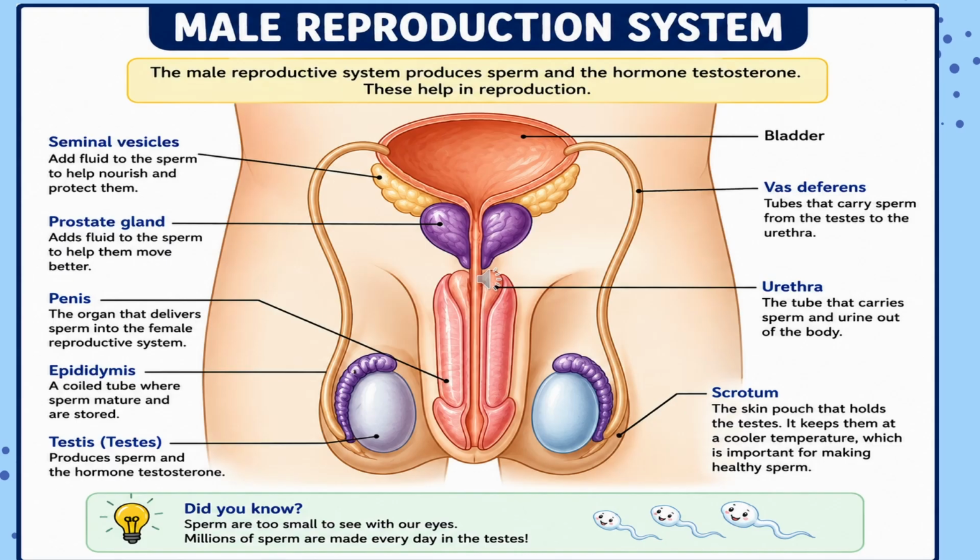This slide shows you the male reproductive system. The male reproductive system produces sperm and the hormone testosterone. This helps in reproduction. Okay, so students, these labels have to be memorized. You will also need to know the function of each part, each organ.